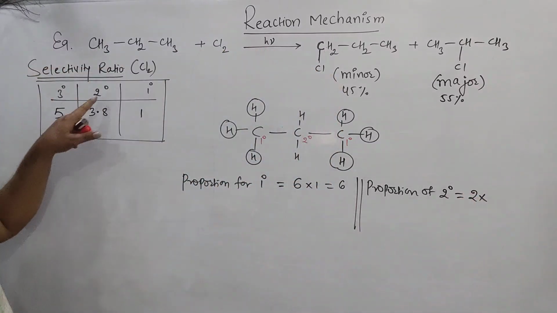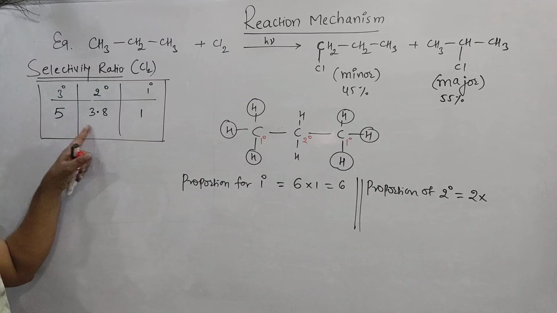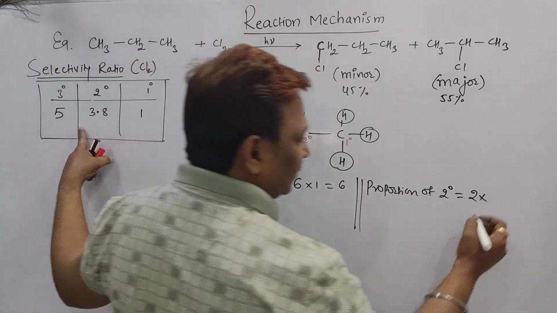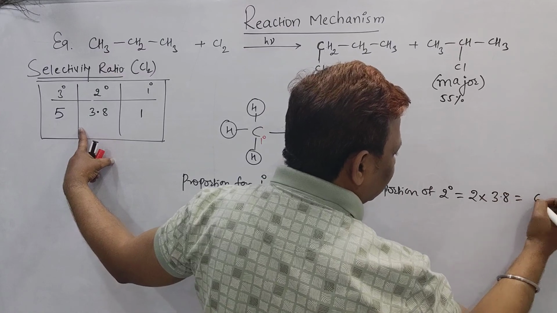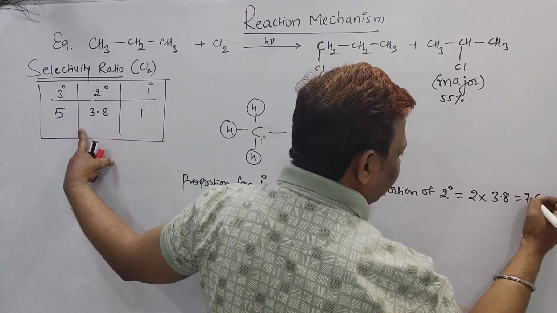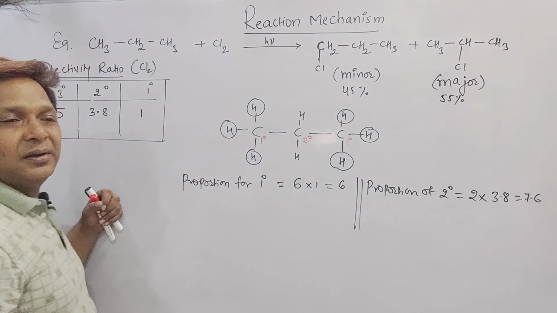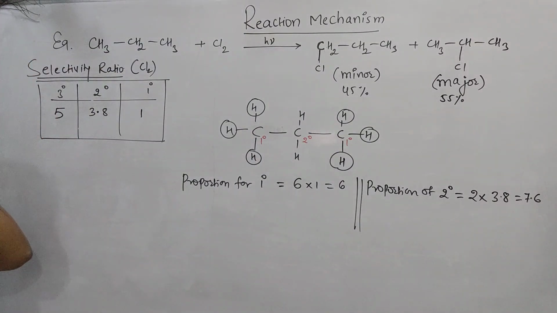But for each secondary hydrogen, you are replacing with a chlorine. What is the value you should take? 3.8. So I took 3.8, and it becomes 7.6. Now I want to find out the percentage of the primary.